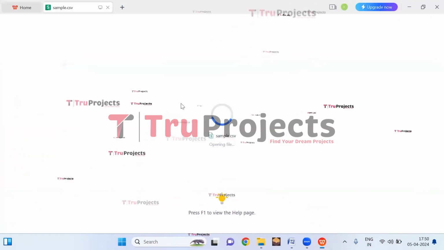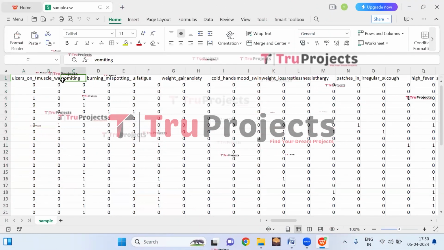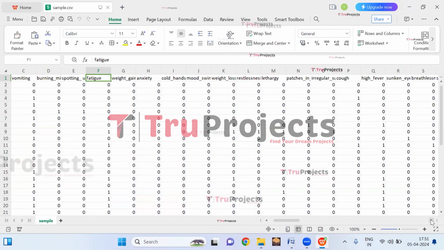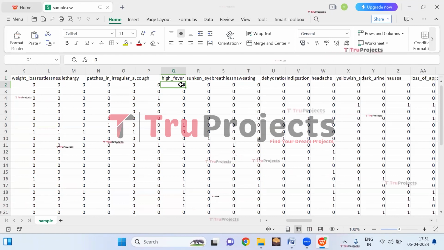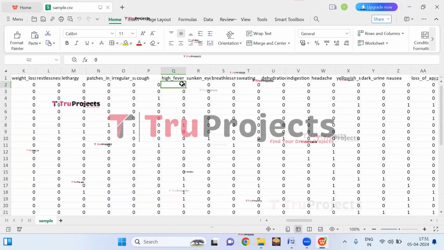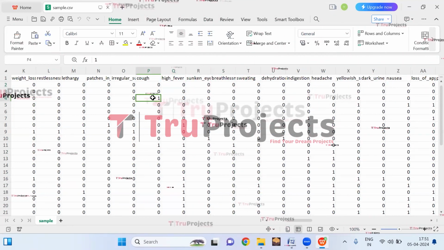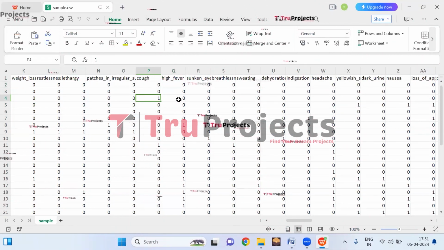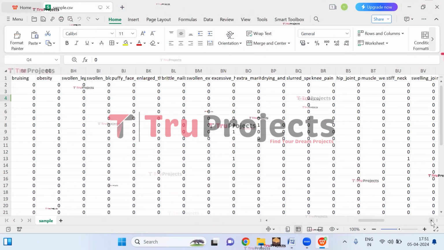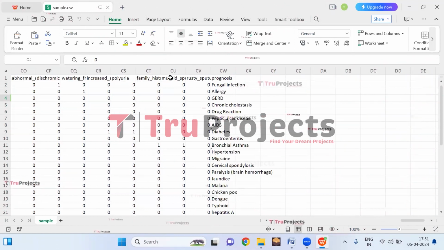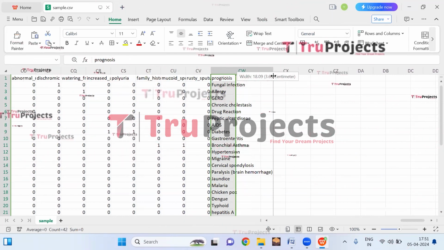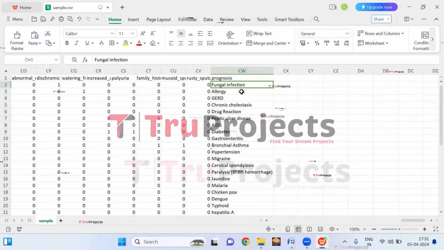This is the sample data set. Here also we can see the different symptoms, and each symptom is represented either with 0 or 1. Here 0 means that the person is not having the symptom, and 1 means that the person is having the symptom. We have considered 5 symptoms to present in the front end, and based on those 5 symptoms, we will predict the type of the disease.